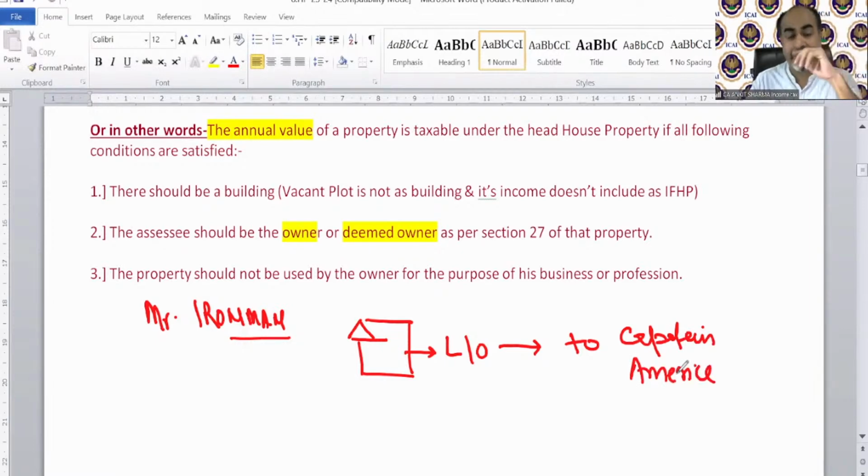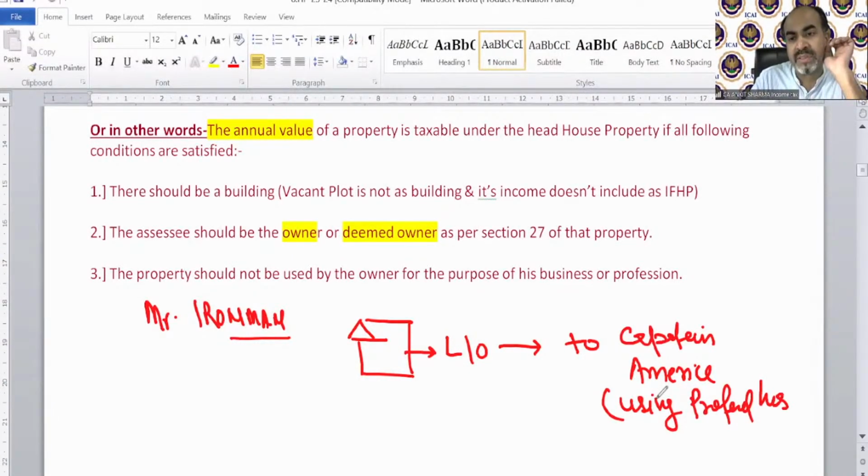Now understand clearly. Mr. Iron Man has a house property and he lets out this property to Captain America, who is using this property for his business.